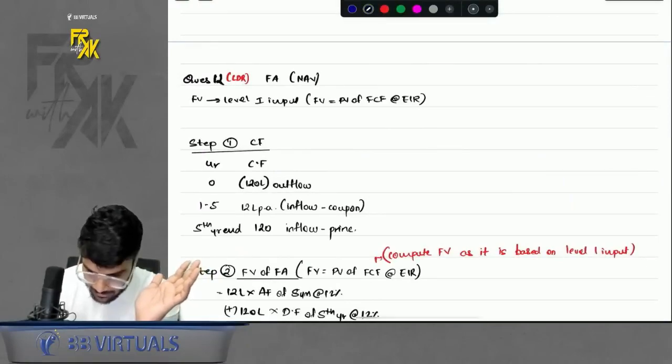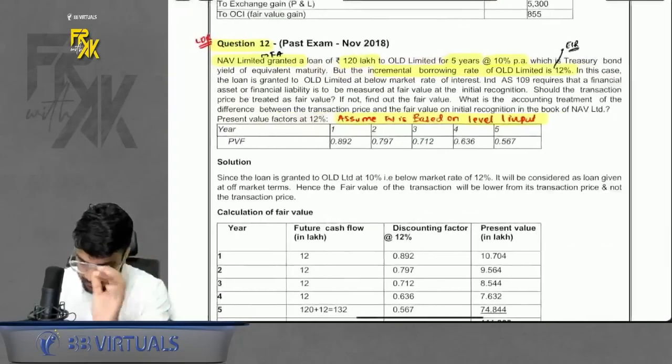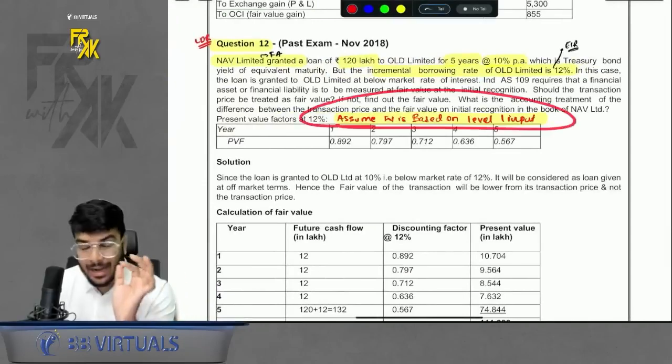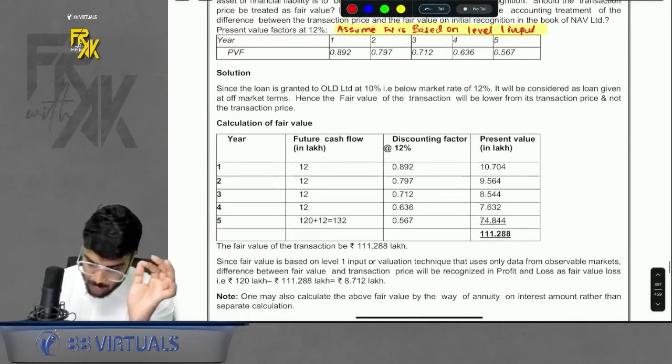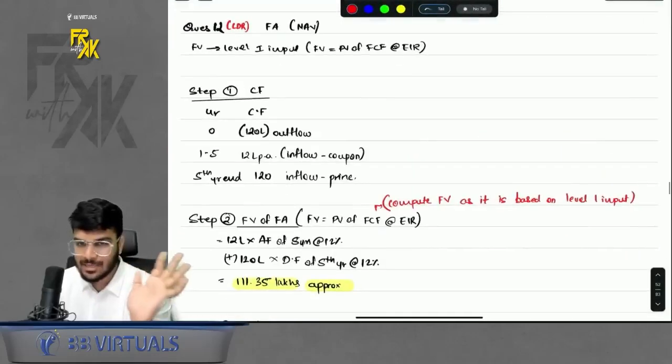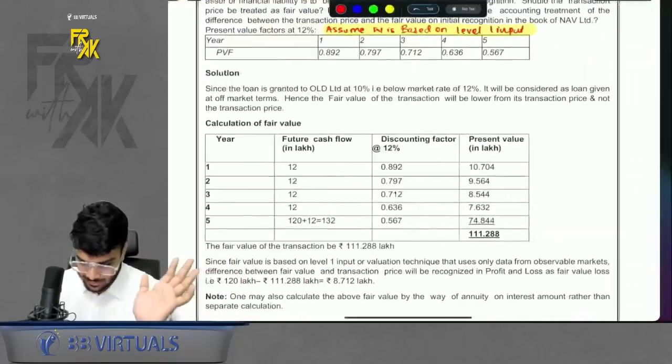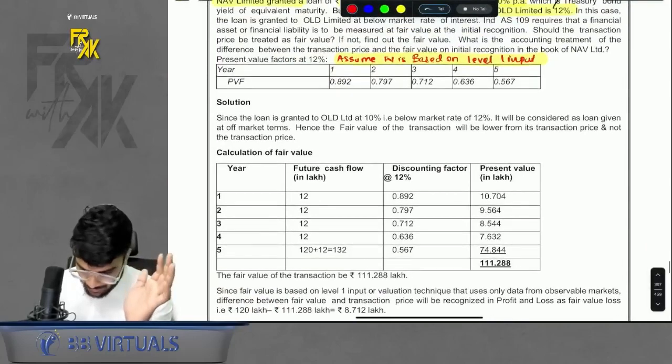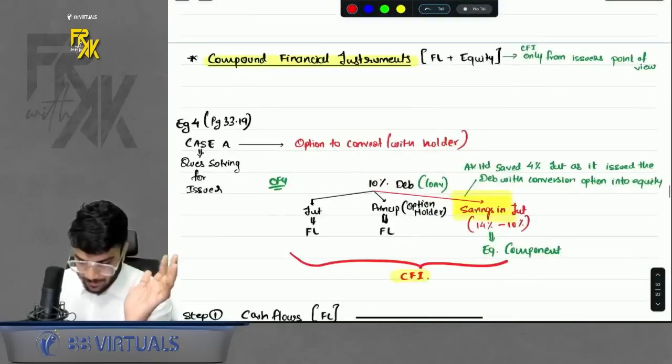It is very simple. In that also, I made you write that assume the fair value is based on level 1 input. Ideally, it should be written in the question, but they have assumed the same in the solution. So I made you write in the question only. So in that case, again, 5 steps, the difference will be transferred to profit and loss. That's it. Done. 12. It should be 12. Yes, perfect. Then let's proceed further.